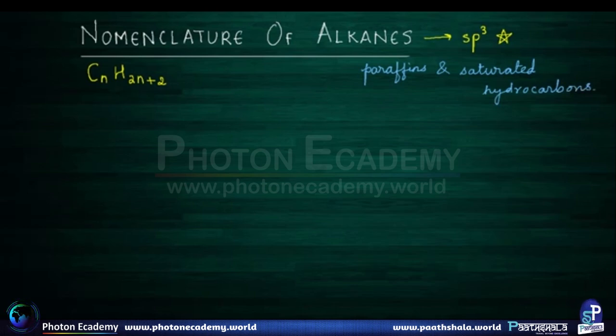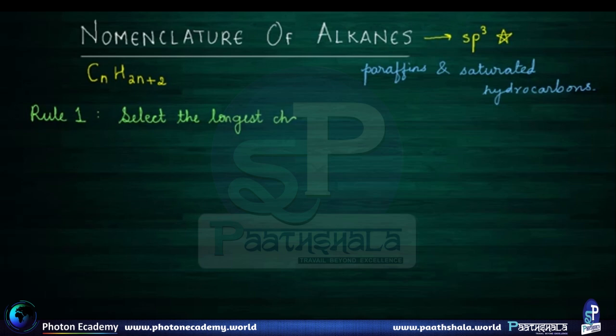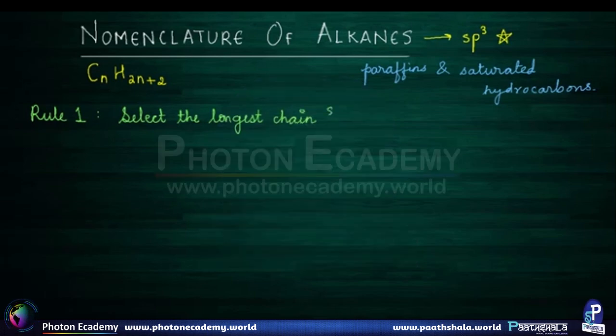So, rule number 1 to name alkanes is: select the longest chain. What I mean by longest chain is to select the chain having the maximum carbon atoms in it. This is the most fundamental rule to name alkanes.